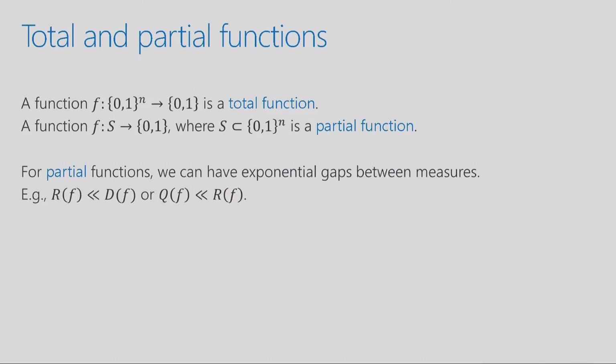So for example, you can have exponential gaps between randomized and deterministic query complexity, or between quantum and randomized query complexity. So there's a function, for example, the forrelation problem, whose quantum query complexity is 1. You can solve it with one query, but randomized you need to make something like square root of n queries. So partial functions allow you to exhibit large exponential gaps between quantum and randomized, or randomized and deterministic, or whatever pair of models you want to compare.